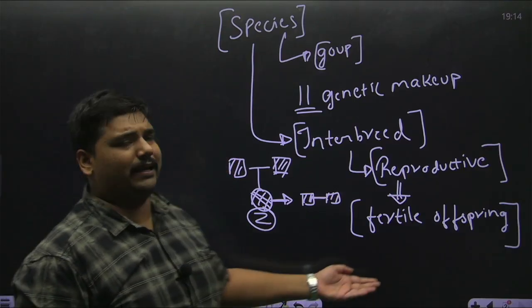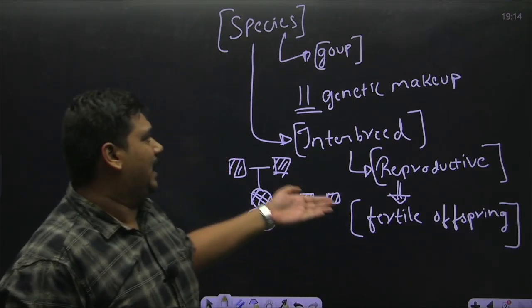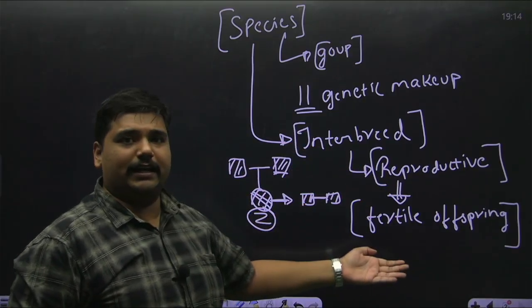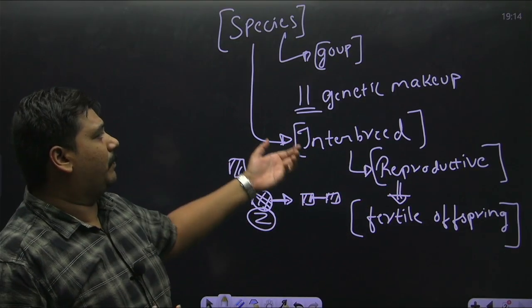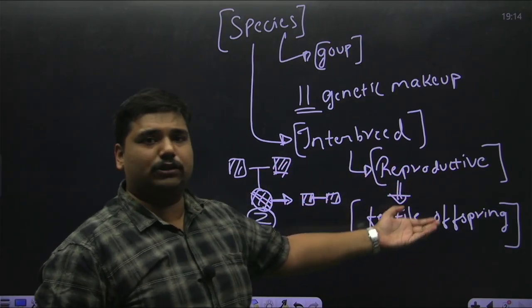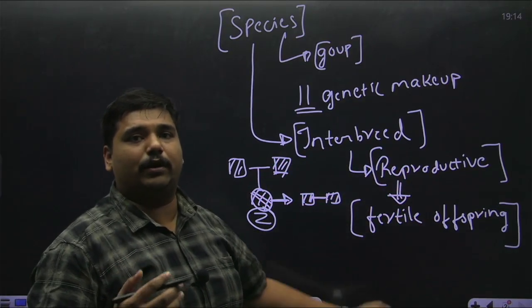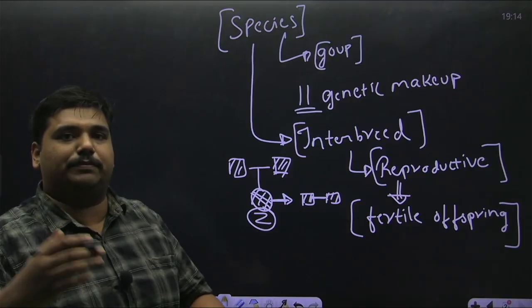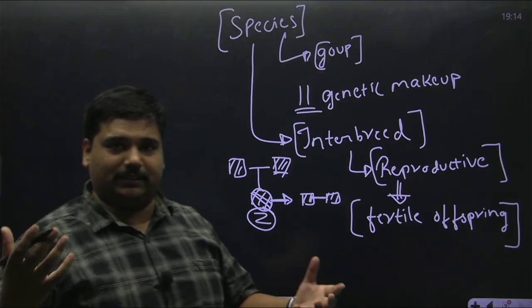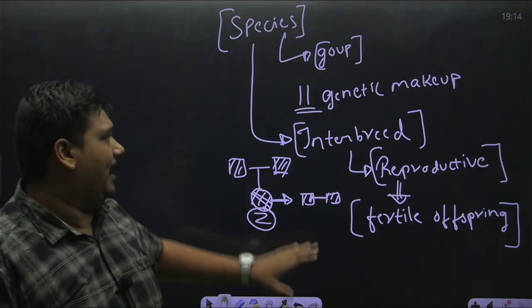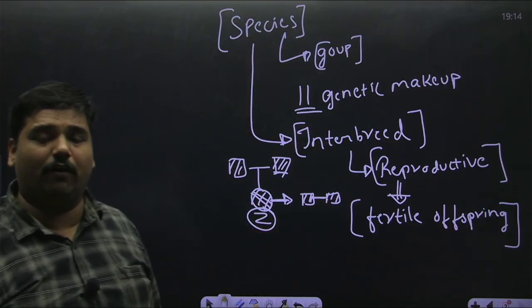So that is the meaning of fertile offspring. Essentially, the children of the reproductive cycle should also be able to reproduce further, and this is how species spread in the environment. This is a basic definition of species.